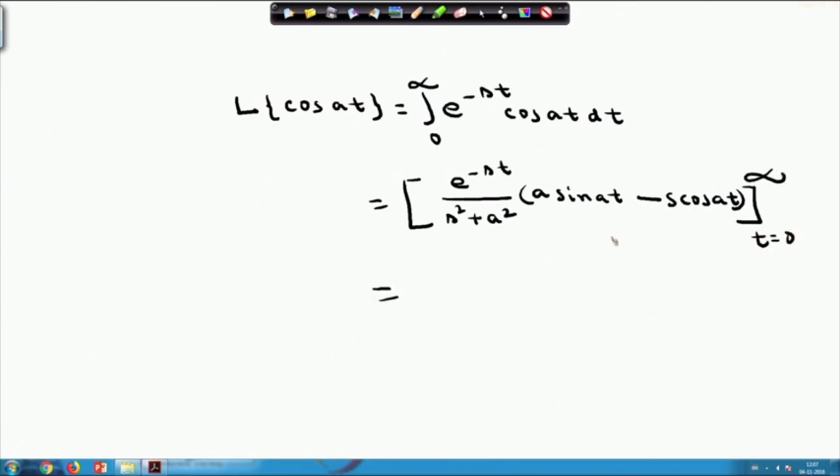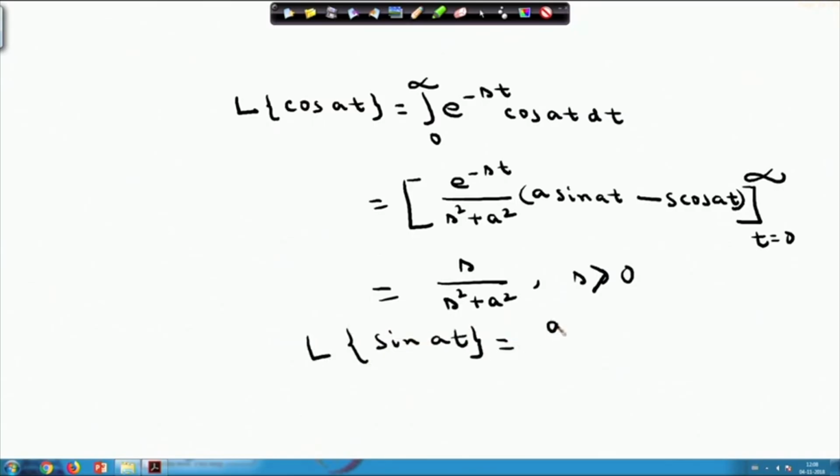If I evaluate the integral, I will obtain s by s square plus a square, where s is greater than 0. So, please note this thing, that Laplace transform of cos a t is s by s square plus a square, but the Laplace transform of sin a t is a by s square plus a square.